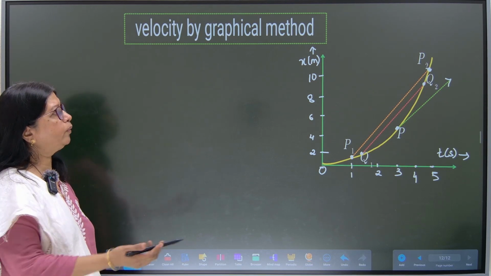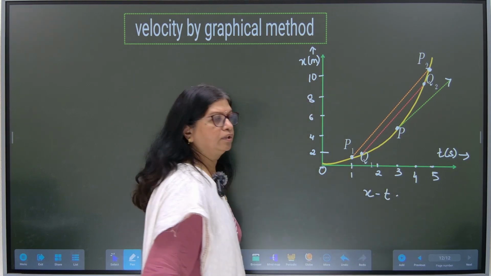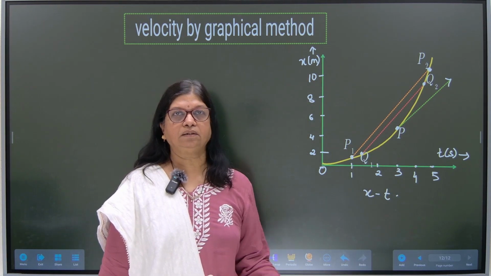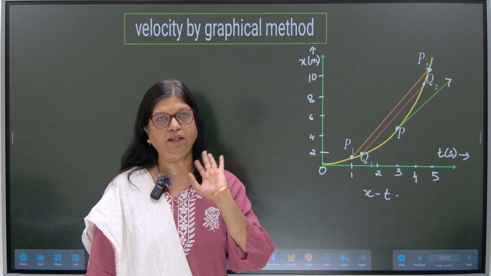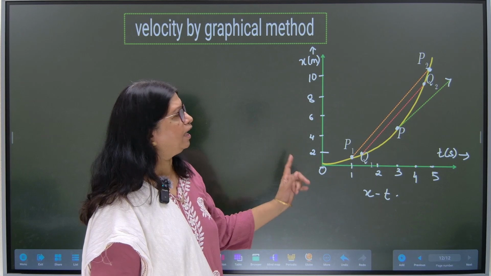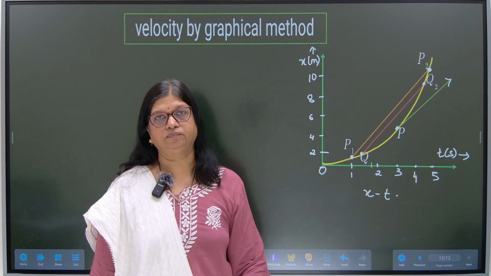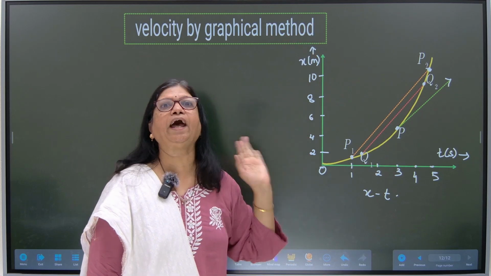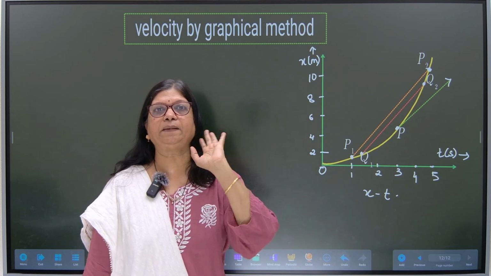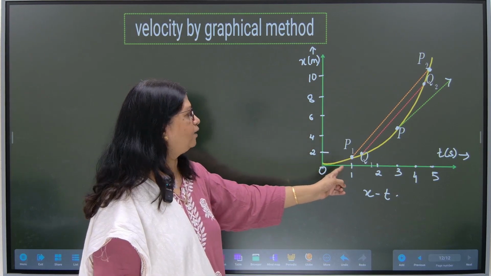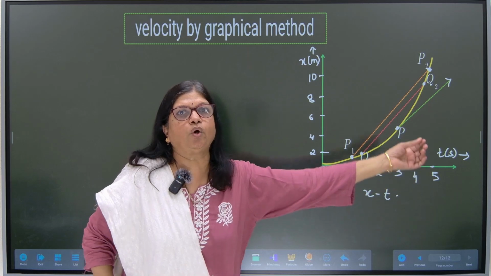Okay. So we have considered one x-t graph. What is x? The distance or the displacement of the body. t is the time taken for the displacement. Fine. And we have plotted a graph. That yellow line is one curve. Not line, yellow curve we have. That is the plotting of x and t for that particular object. Different values of time, different values of x. We joined all those points, we got that yellow curve.